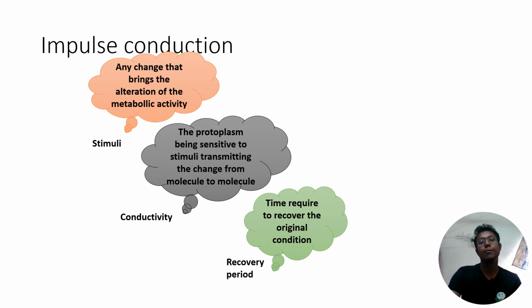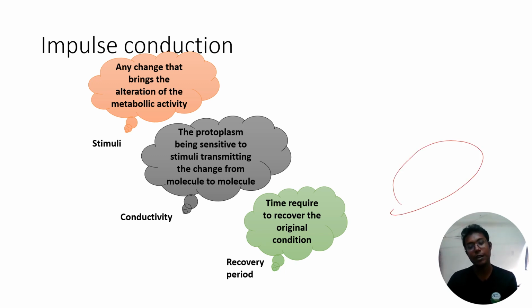Then impulse conduction: how are these impulses conducted? Before that, you have to remember the stimuli. What is a stimulus? A stimulus is any change that can cause alteration of the metabolic activity in the living cell. Inside the living cell, too many chemical reactions are happening. If any particular change happens in that metabolic activity through some impulses, that is called a stimulus. Then these impulses pass from one cell to another cell. How? Because their protoplasms are connected.